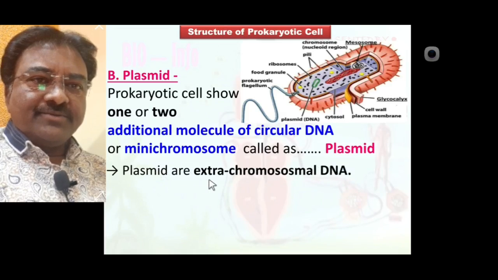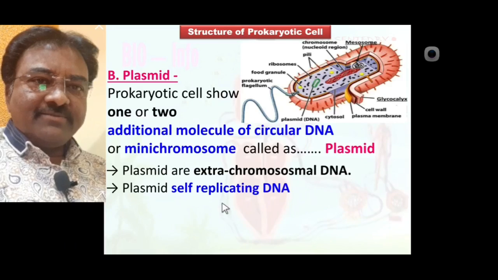Plasmids are actual extra chromosomal DNA. Plasmids are self-replicating DNA, meaning they are also transferred from one generation to the next.